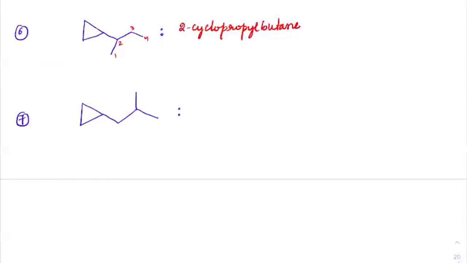1-cyclopropyl 2-methyl propane. Okay, which should come first? 2-methyl should come first or 1-cyclo should come first? 1-cyclopropyl. Okay. So it should be 1-cyclopropyl. Now we have considered this C and M alphabetical order.